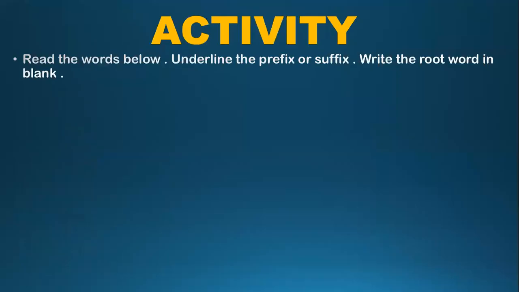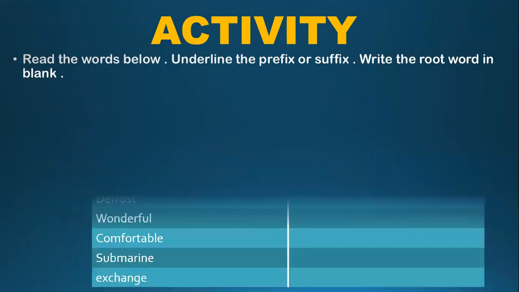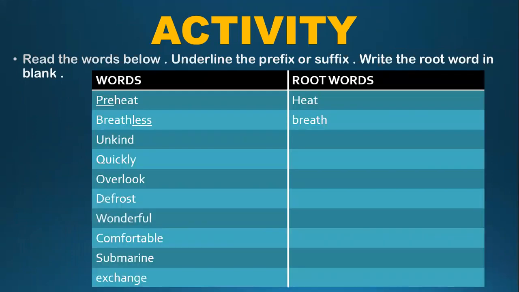Now come to activity number two. The next activity is: read the words below, underline the prefix or suffix, and write the root word in the blank. I have done the first two for you, like preheat. Here, pre is the prefix and heat is the root word. The second word is breathless.